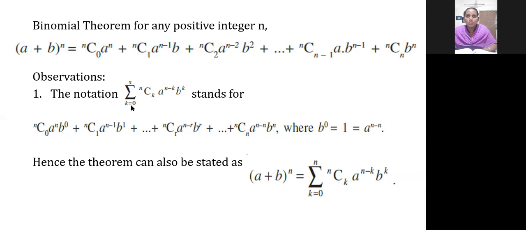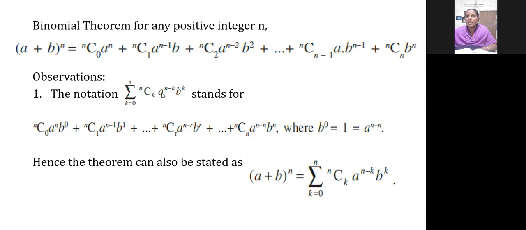That is the limit they have given, the initial limit and the end limit. So it starts with selecting no object, then one object, and goes on up to selecting all the n objects. The summation is given like that. So n C k, k values vary from 0 to n.